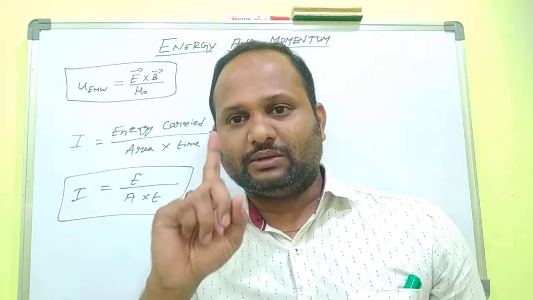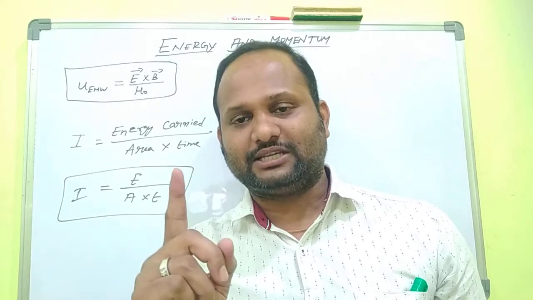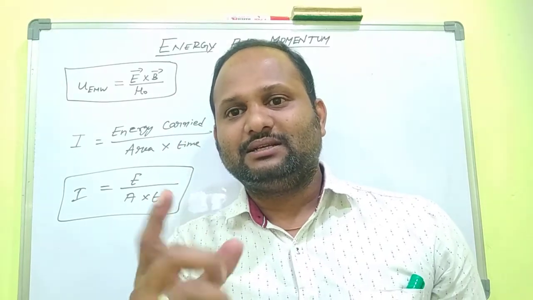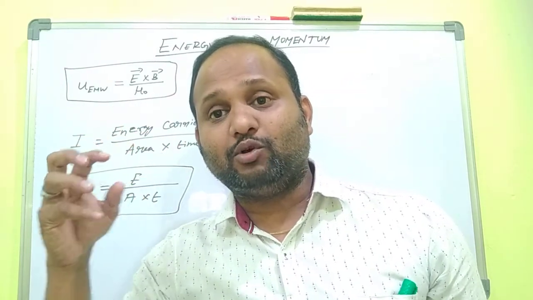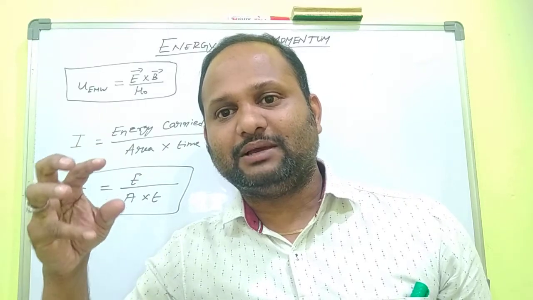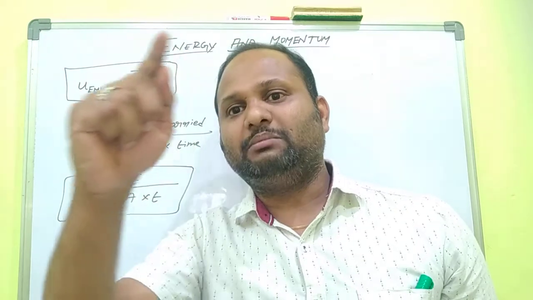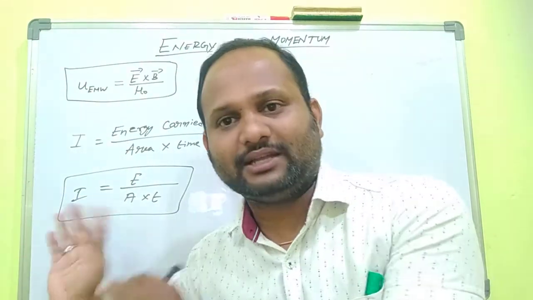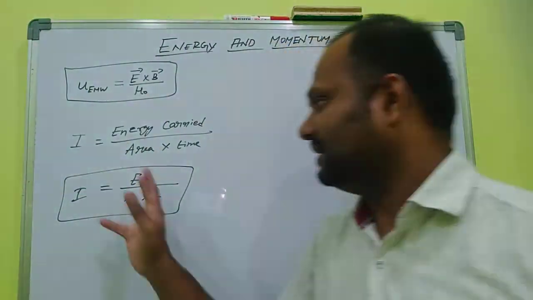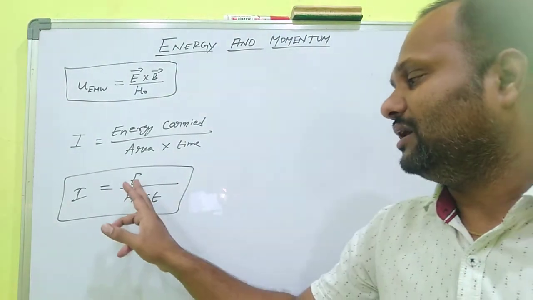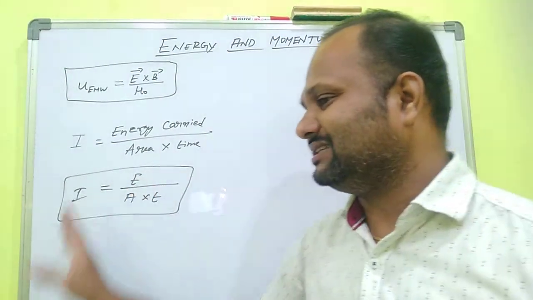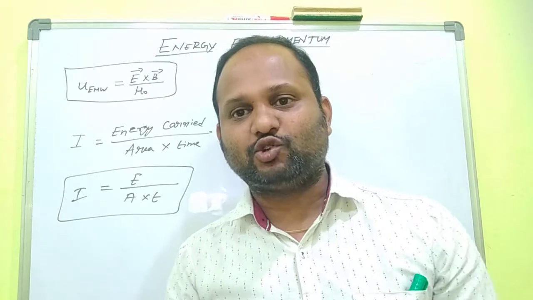Per unit area means 1 meter square, per unit second means 1 second. So the amount of energy carried by the electromagnetic waves in 1 second through a 1 meter square area of cross section is called intensity. So the definition of intensity is I is equal to E by A into T. That is the intensity of electromagnetic waves.